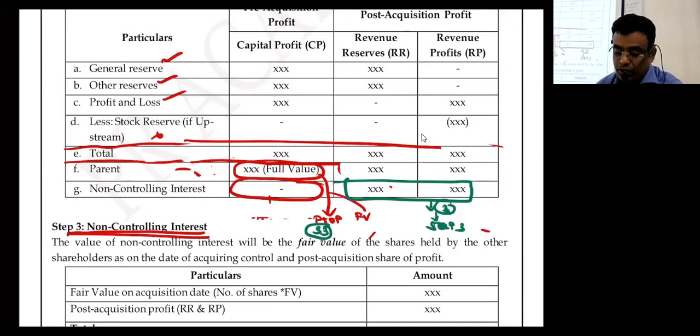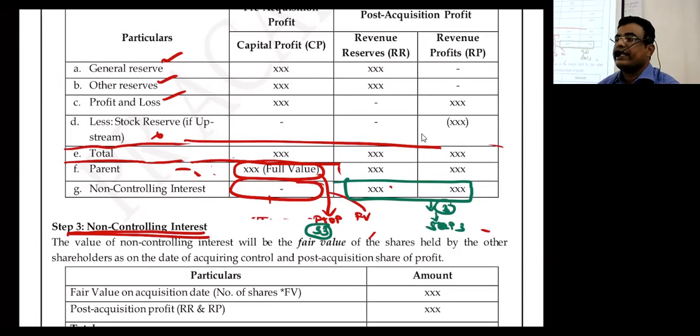Post acquisition, pre-acquisition profit, that is it. Pre-acquisition profit you have for the holding company and you have for NCA. Okay, in case of fair value method what will happen? Nothing will go to step number 2, nothing will go to step number 3.